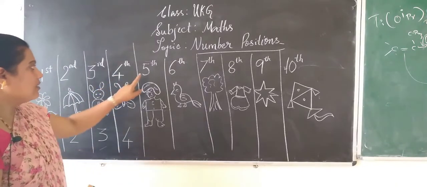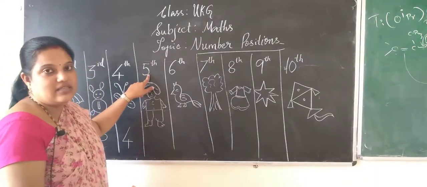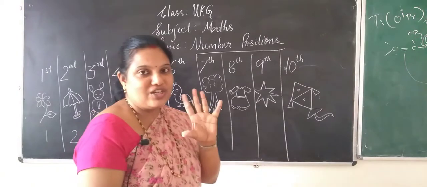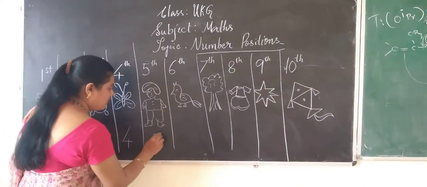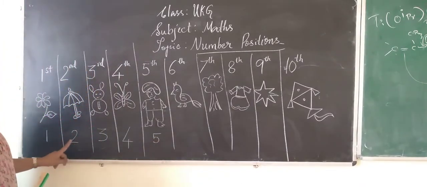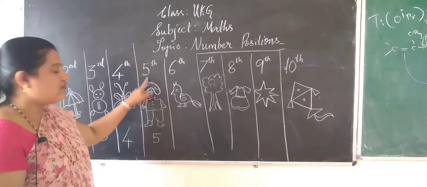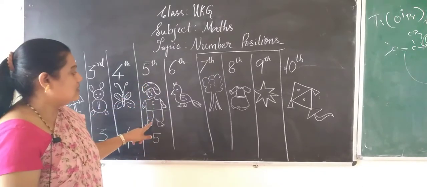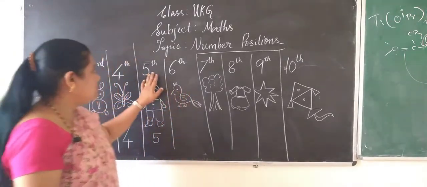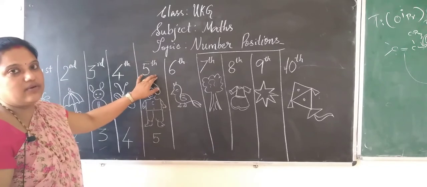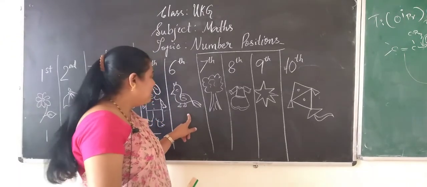Now see this picture of a man here. This is in the fifth position, because this is the fifth place, right? First, 1, 2, 3, 4, 5. Which is in the fifth position? This picture is in the fifth position. This position we call fifth. See the next picture, a bird.